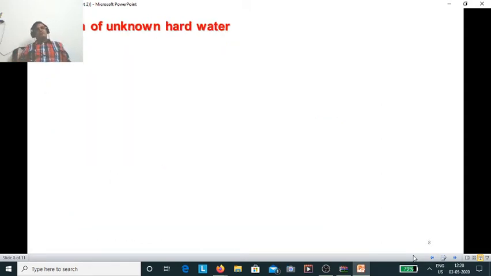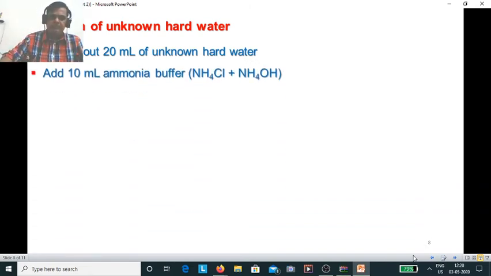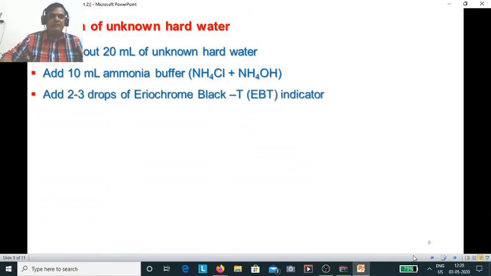In the second step, you have to do the titration with the unknown hard water. We don't know its strength. The same thing you have to do: simply pipette out 20 ml of unknown hard water, then add ammonia buffer, probably 10 ml. You can add a few drops, 2 to 3 drops, of EBT.